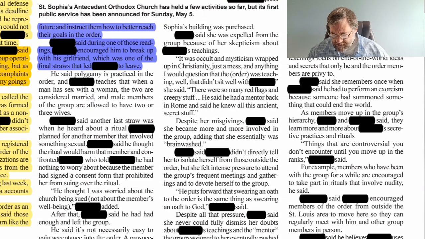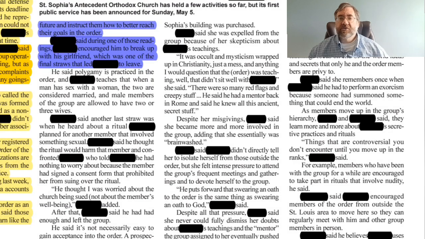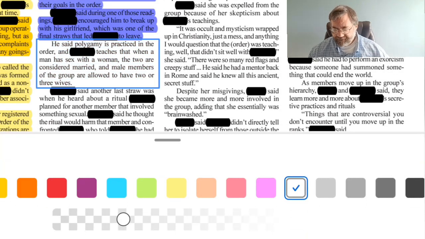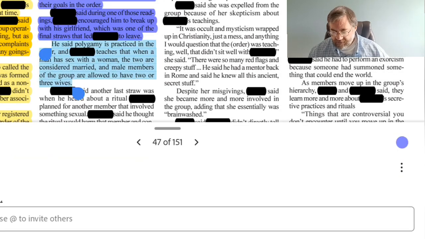He said polygamy is practiced in the order, and Blank teaches that when a man has sex with a woman, the two are considered married. The male members of the group are allowed to have 2 or more wives. Again, this is a personal experience, so we'll highlight that in blue.